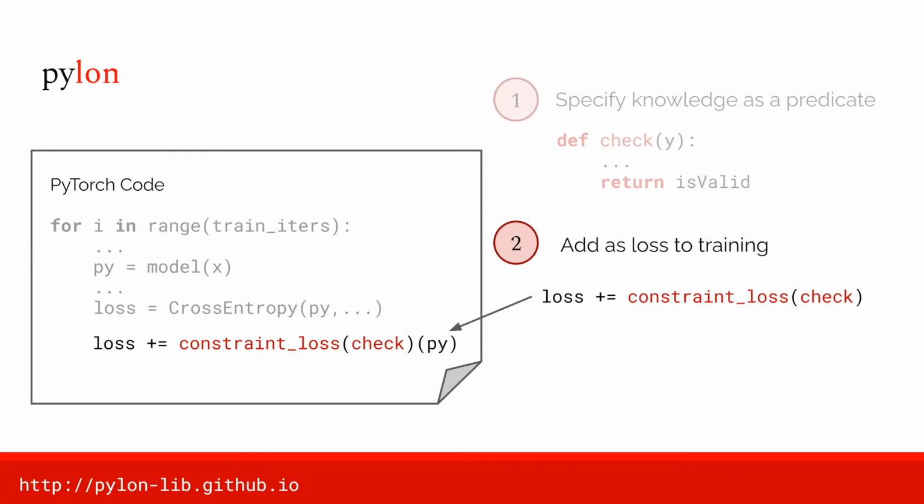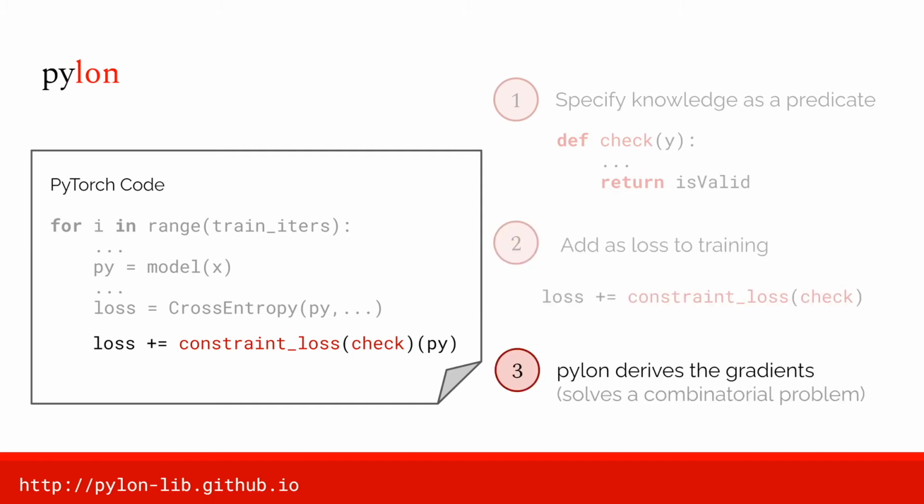This predicate can then be included into the code base as a loss, such as by augmenting the existing loss. This converts the declarative knowledge that the user wants to express into a differentiable loss, just a single line of change. During the actual optimization, Pylon derives the gradient of this declarative knowledge as efficiently as possible, such as by compiling it into circuits or approximating it using t-norms or Monte Carlo estimation.